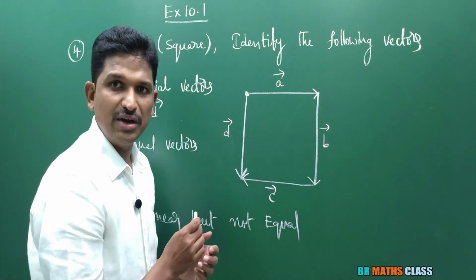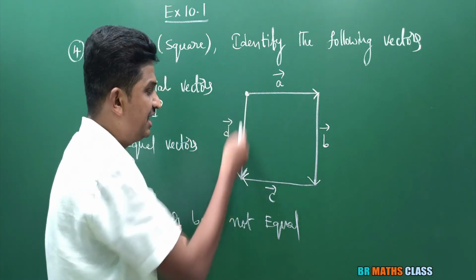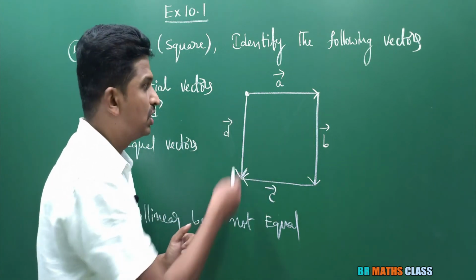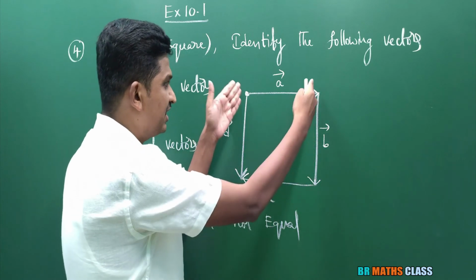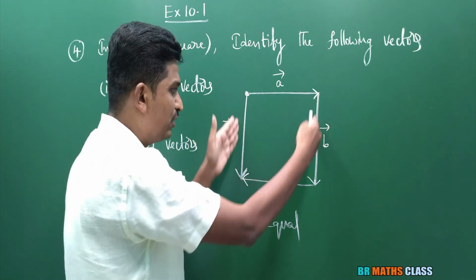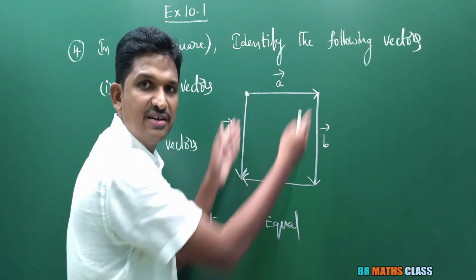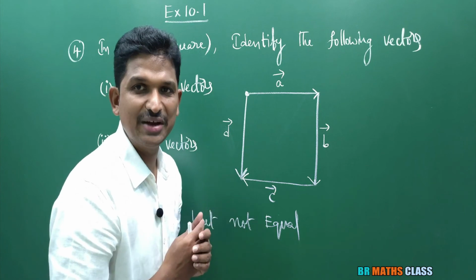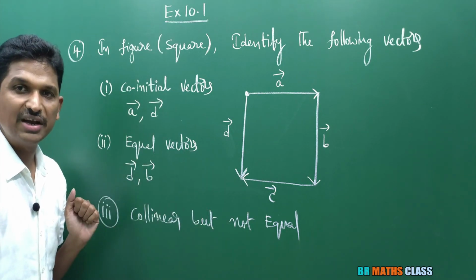These are not equal vectors. You observe D bar, B bar. As it is a square, both are having the same magnitude. Direction of D bar is like this, direction of B bar is like this. The vectors D bar, B bar have the same magnitude and same direction. So D bar, B bar are the equal vectors.